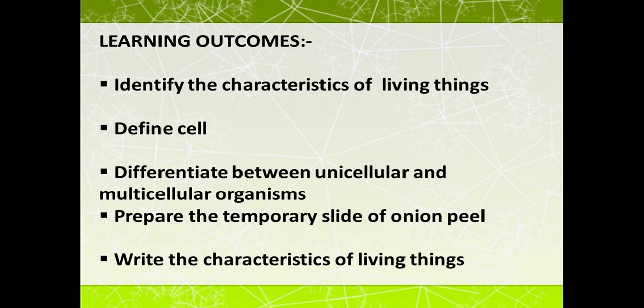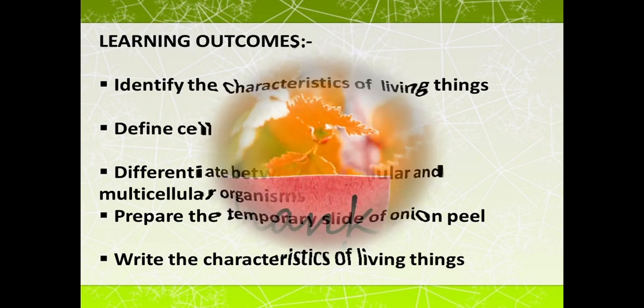Like amoeba, it has a single-celled body. On the other hand, a bird is multicellular, having a body with many cells. Now you are able to prepare the temporary slide of onion peel. Next, you are now able to write all the 9 characteristics of living things.